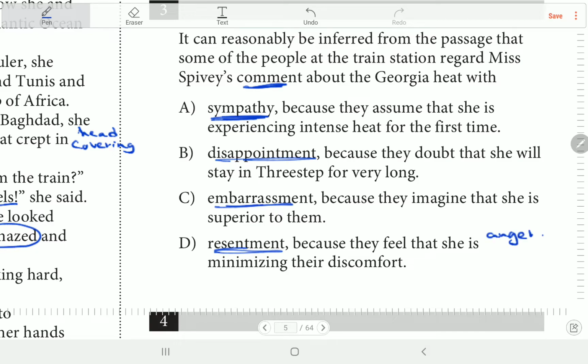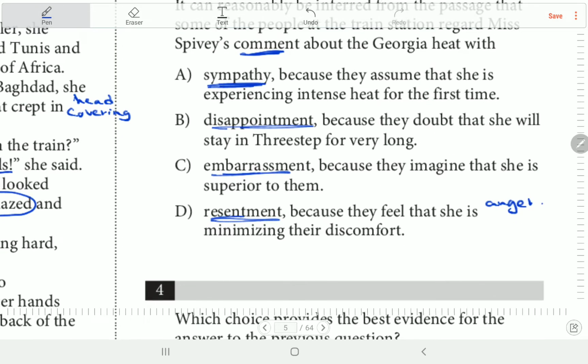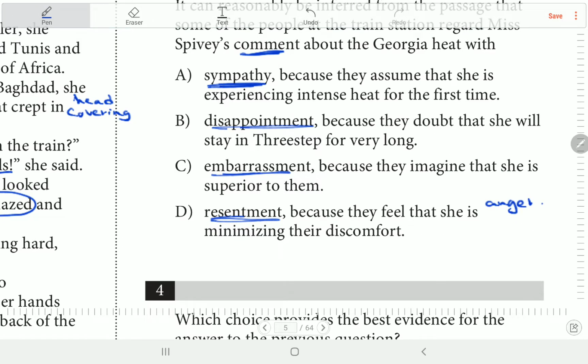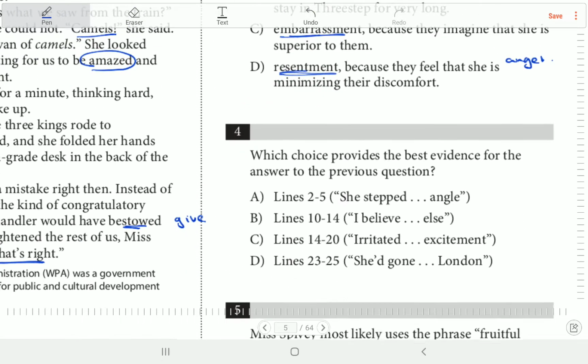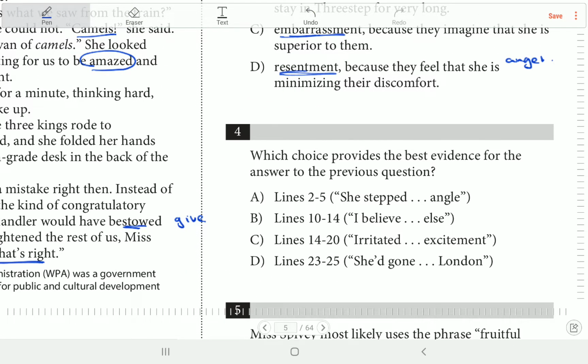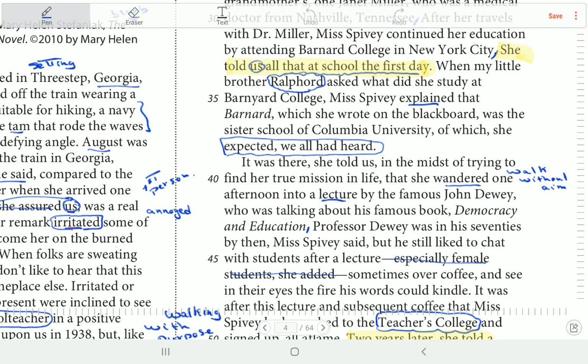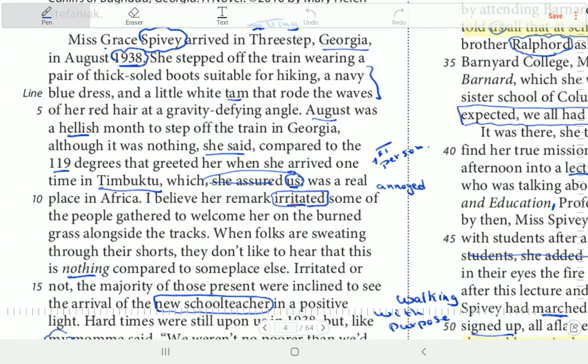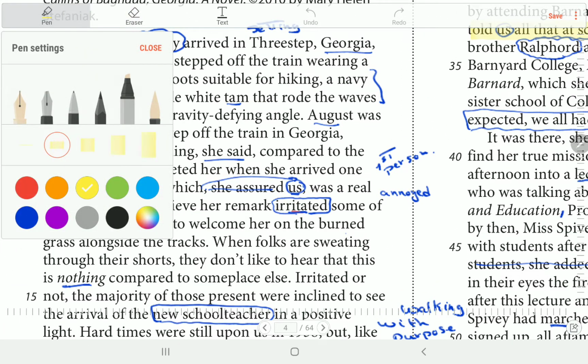Because they assume that she is experiencing intense heat for the first time, because they doubt she will stay in the 3-step for a very long, because they imagine she is superior, because they resentment, because they feel that she is minimizing their discomfort. فاكرين البارت ده يا ولاد قال فين؟ وطبعا هنا في citation. طب فاكرين البارت ده قلناه فين؟ في الأول خالص, at the beginning, خالص في البداية. قال إيه؟